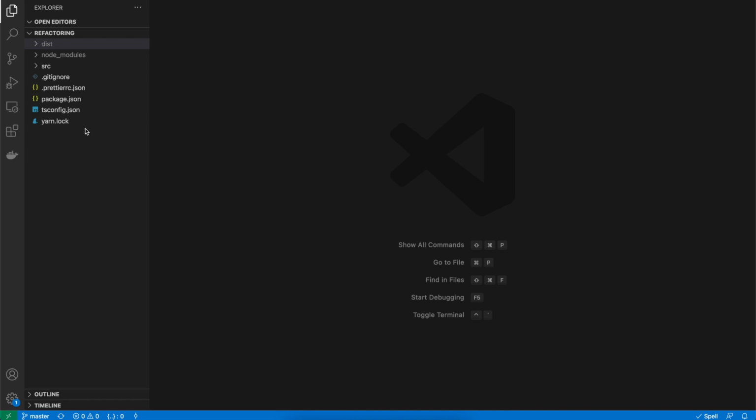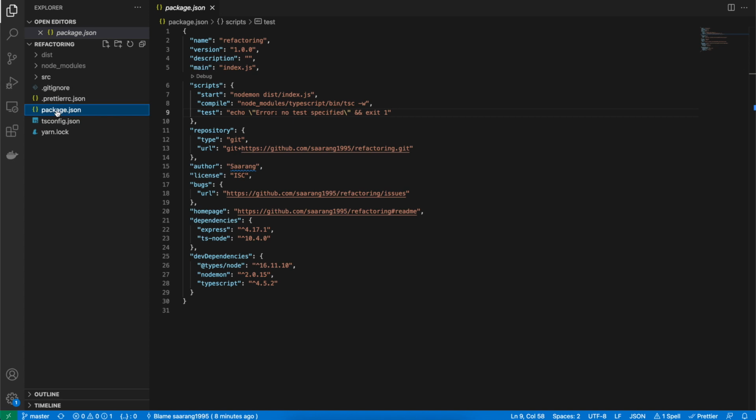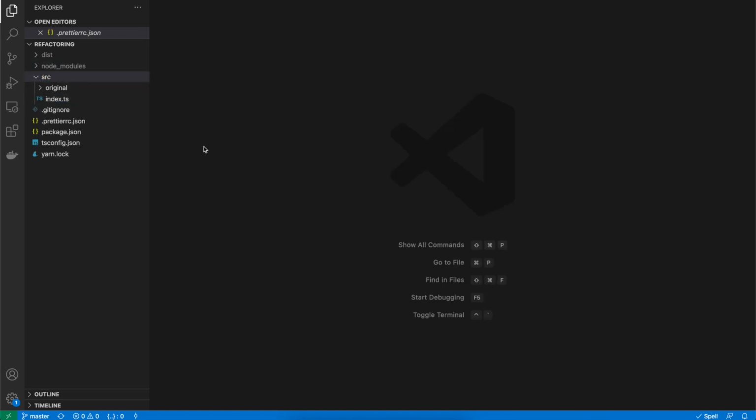Alright, so let's just try to understand the project structure first. As the project is a TypeScript project, there is a tsconfig file, a package.json file, and Prettier, which is just for the formatting. Then the main folder where we would be working is the src folder.